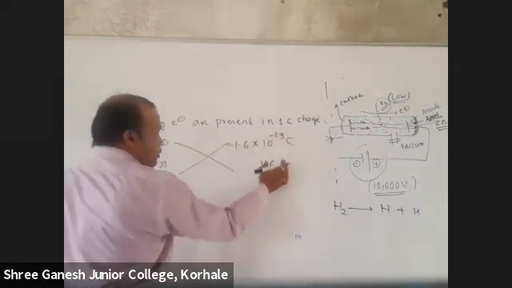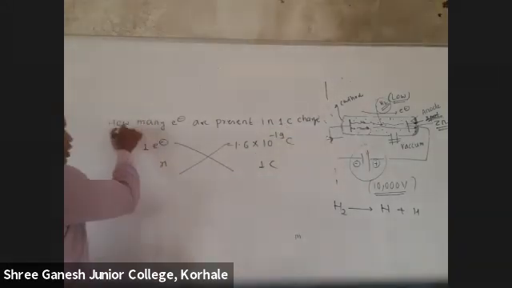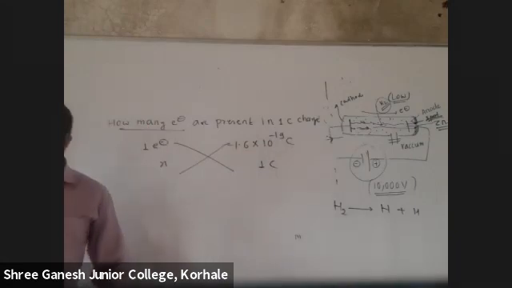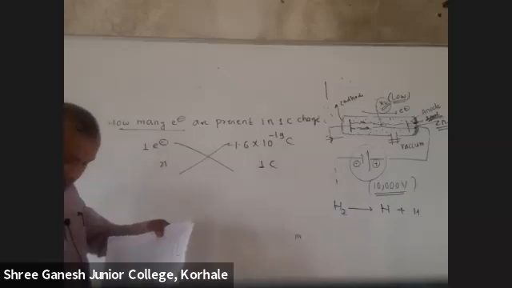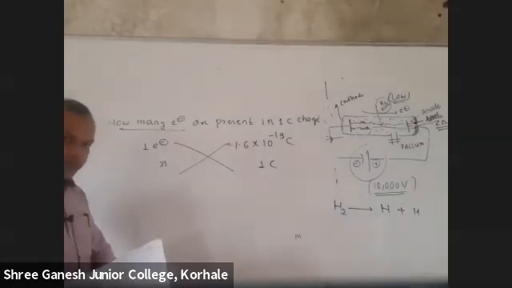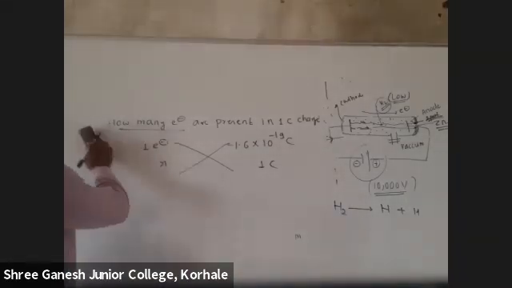They have given just 1 coulomb charge, and there are so many electrons. Understood? Now, tell me the answer. 625. Yes, that's correct.